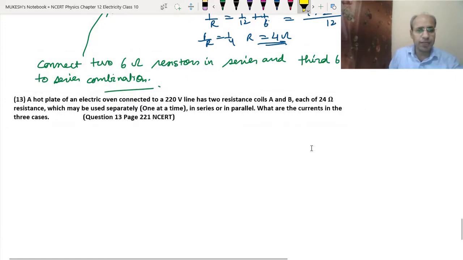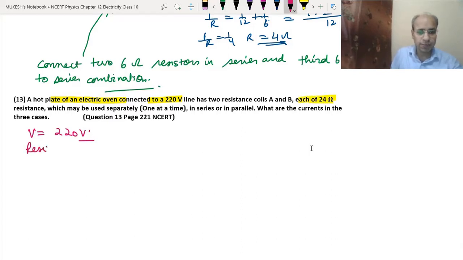Here we have the hot plate of an electric oven connected to a 220 volt source. So the potential difference is 220 volt, and the resistance of the two coils A and B is 24 ohm, that means the resistance of each coil is 24 ohm. Now they may be used separately, one at a time, in series or in parallel. So we have to find the currents in the three cases. Let's find the current in the first case.